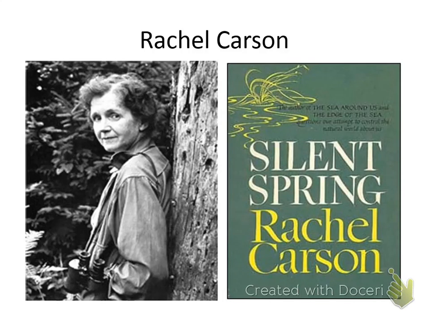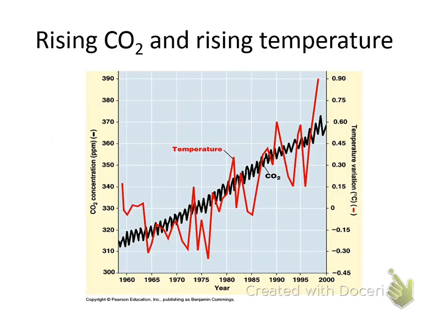Okay, this next thing shows that CO2 and temperature are increasing. Global warming, temperature and CO2 are both increasing. Now, are those things related? Possibly. The amount of CO2 is going up. The amount of cars is going up. The amount of fossil fuels is going up. The amount of plants is probably going down because we're cutting down trees and building Targets.